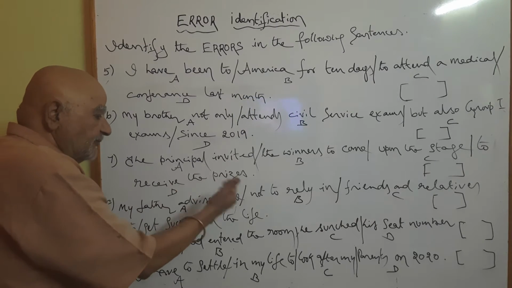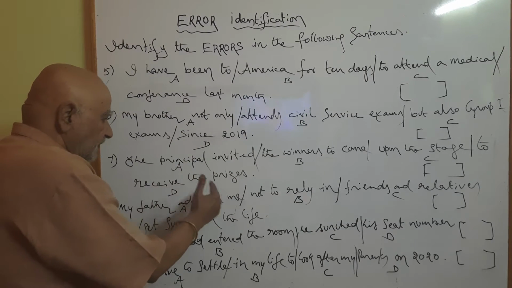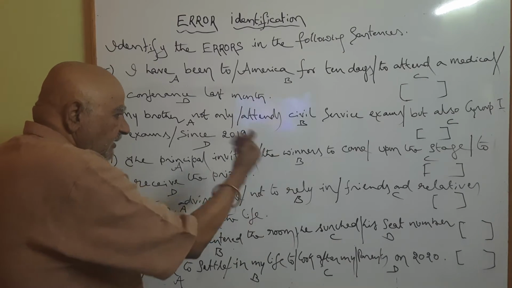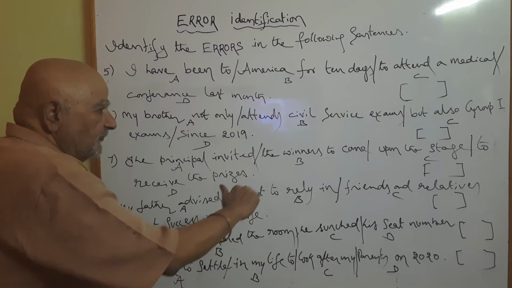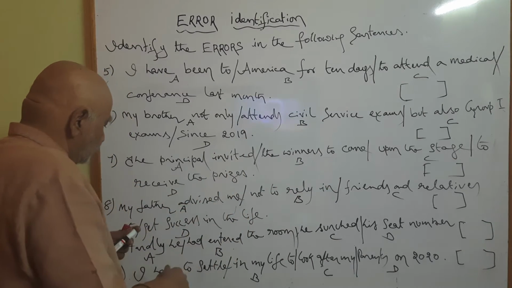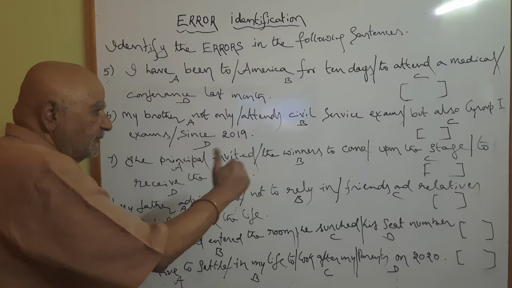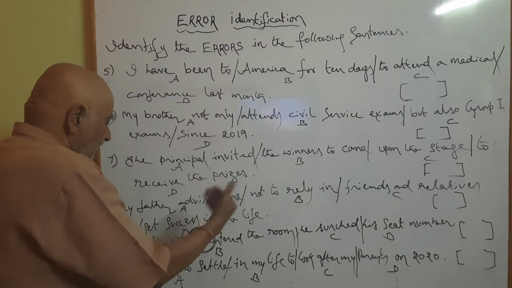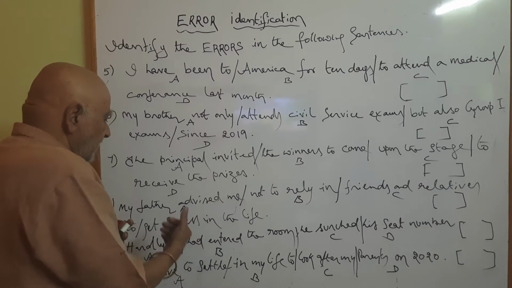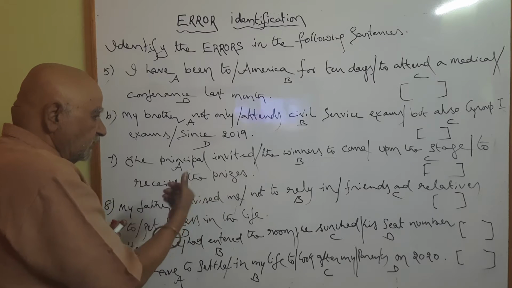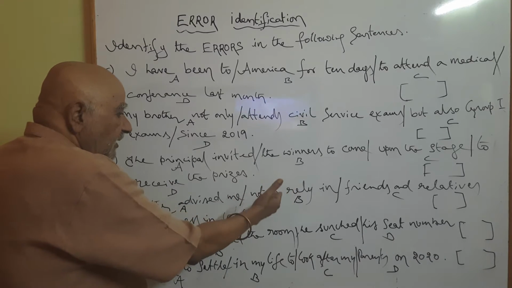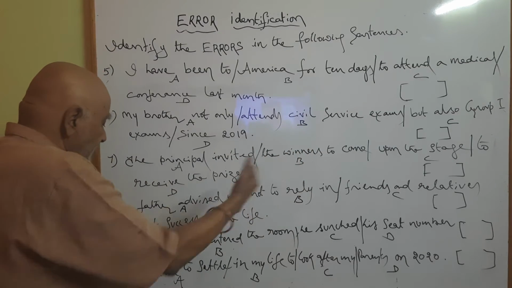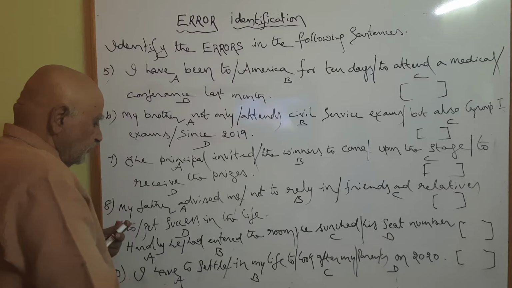My father advised me, A part. Not to rely in, that is B part. Friends and relatives to, that is C part. Get success in the life, D part. My father advised me, A part, not to rely in, B part, friends and relatives to, C part, get success in the life.